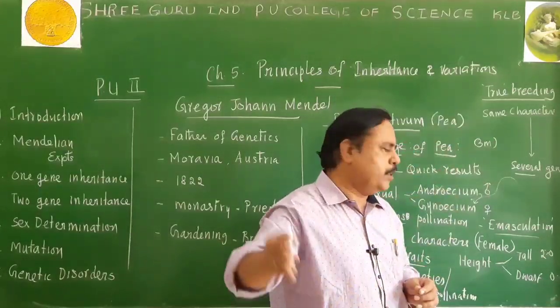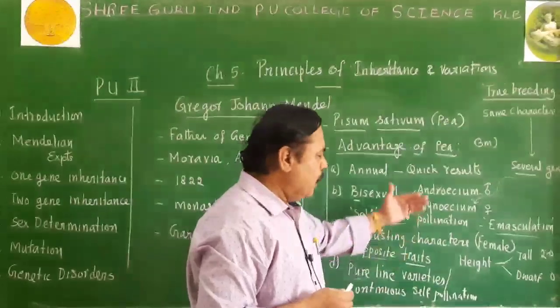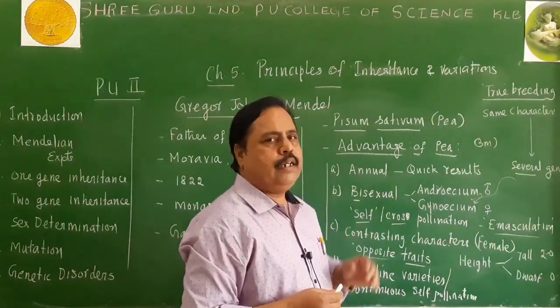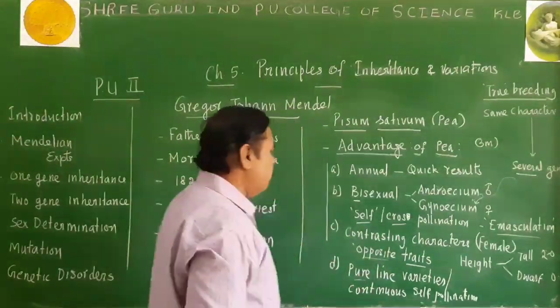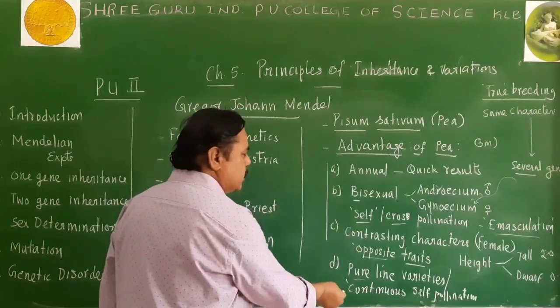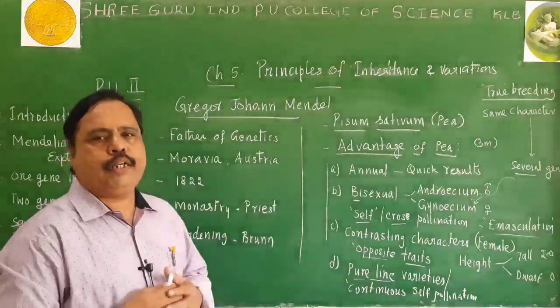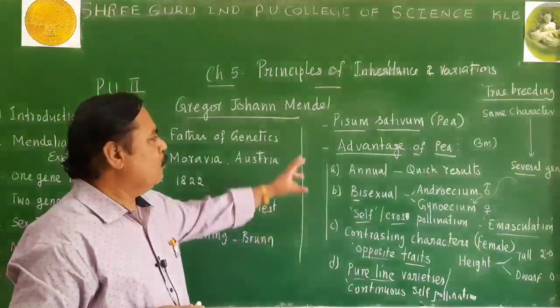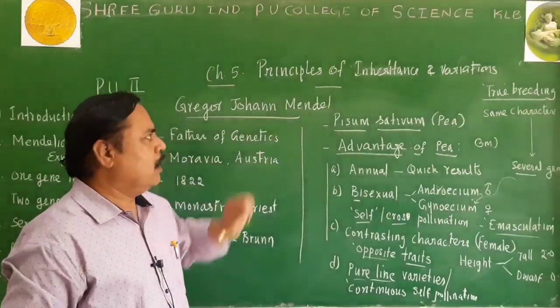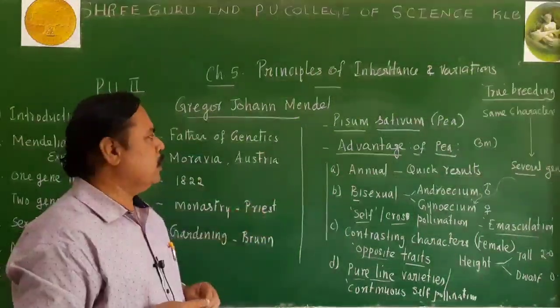Only self-pollination will be carried out because of its bisexual nature, and we will be getting the true breeding tall variety. So Mendel found that continuous self-pollination is the way of getting the pure breeding varieties. So what are the advantages of Pisum sativum? Using the Pisum sativum, that is the important question.